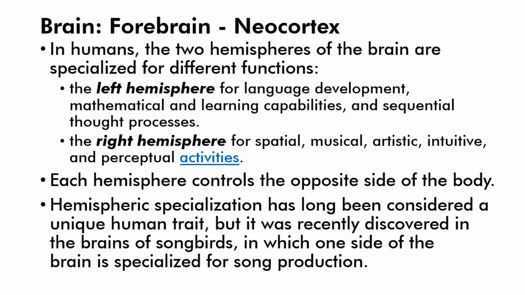In humans, the two hemispheres of the brain are specialized for different functions. The left hemisphere is for language development, mathematical and learning capabilities, and sequential thought processes. The right hemisphere is for spatial, musical, artistic, intuitive, and perceptual activities. Each hemisphere controls the opposite side of the body.